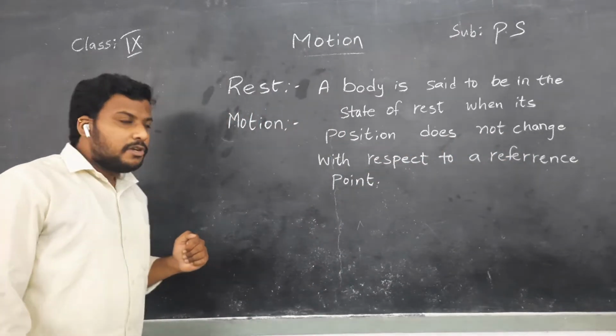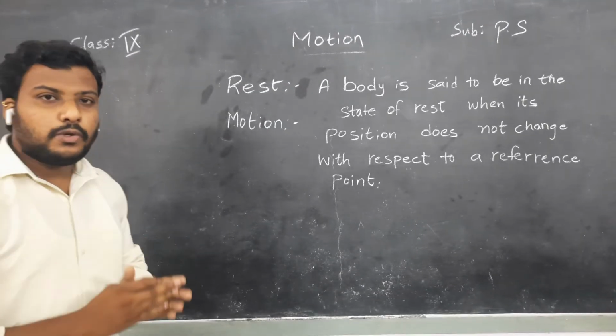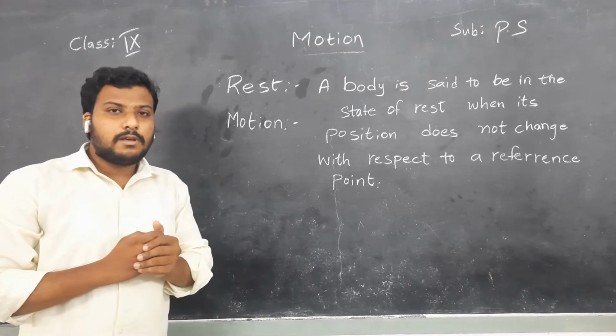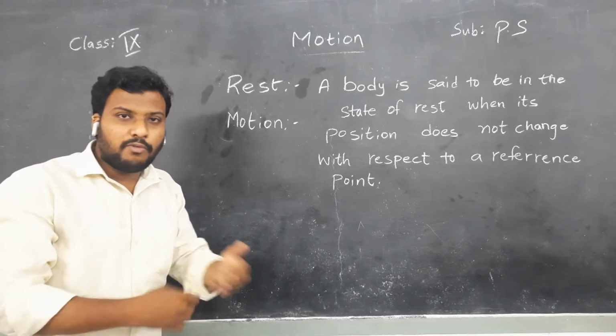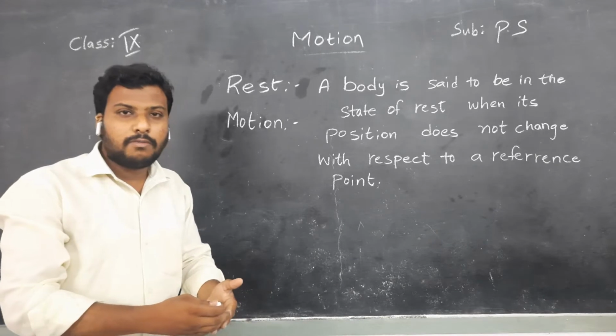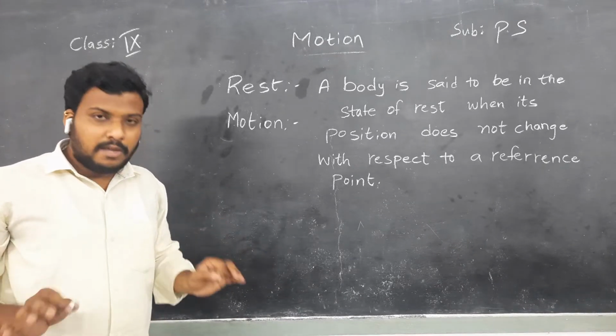So children, consider this blackboard as a reference point, and consider me as an object or body. With respect to this reference point, am I changing my position, I mean the movement of my body? No. I was standing steadily at the same place.